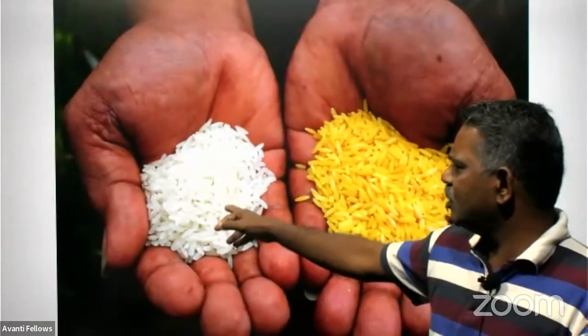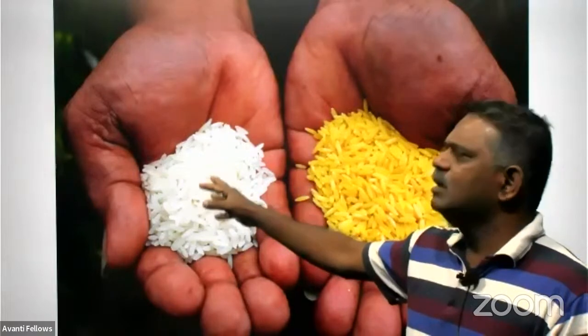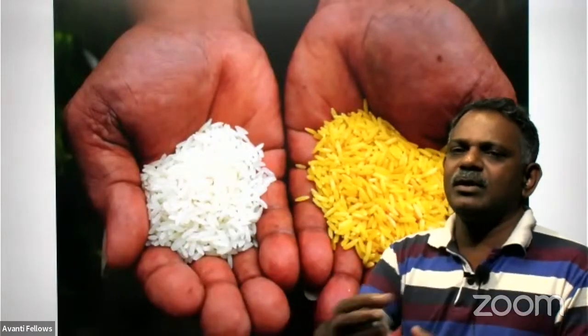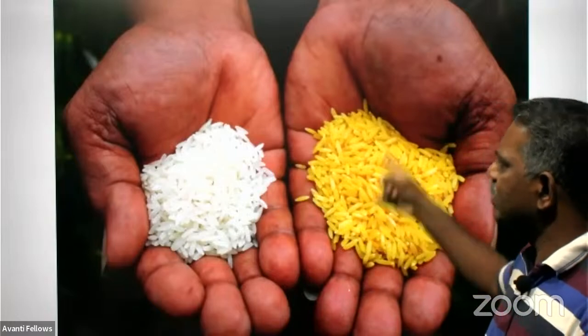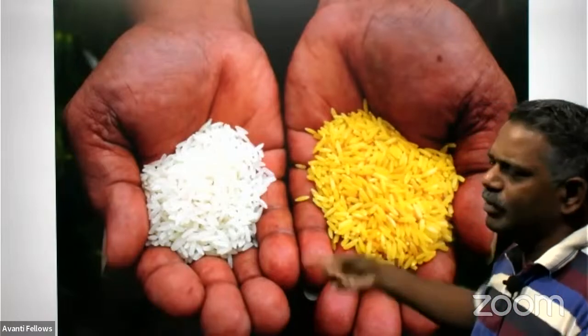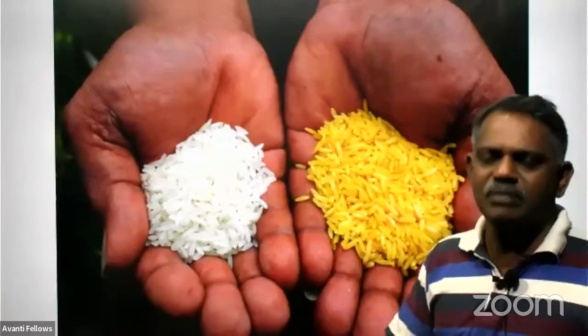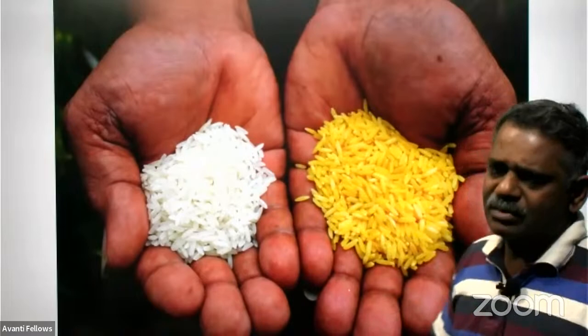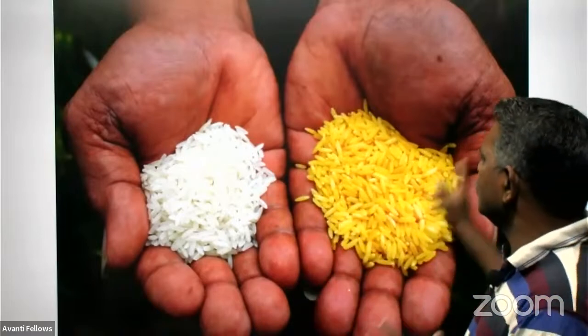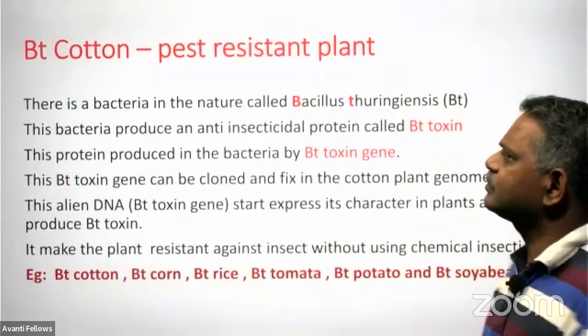See, this is the normal rice having only starch and a little quantity of vitamin A. And this is the rice that we made biotechnologically, having a rich quantity of vitamin A. It is vitamin enriched rice. This we have developed through this biotechnology only.